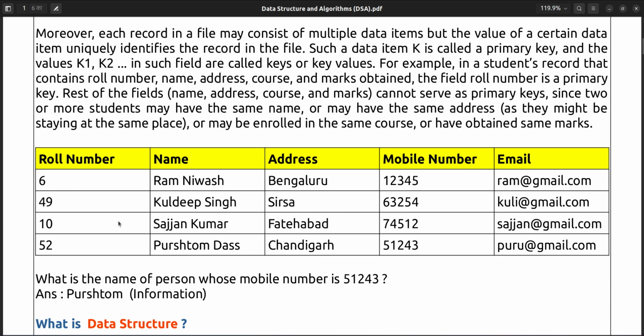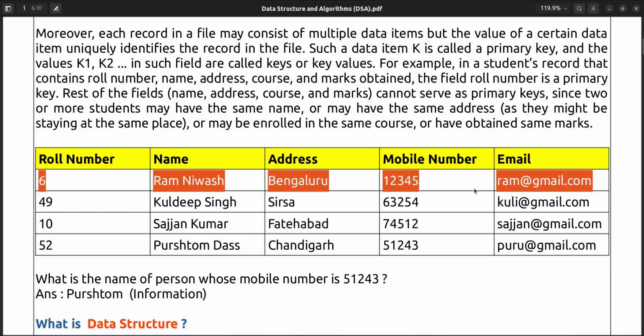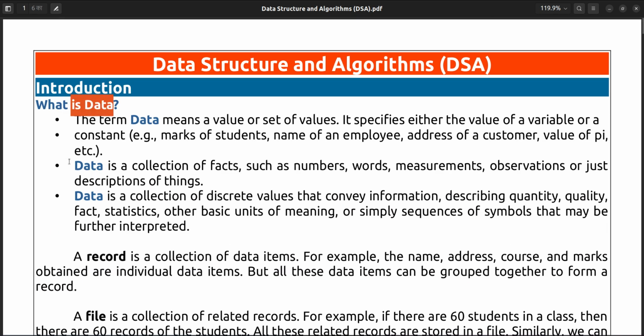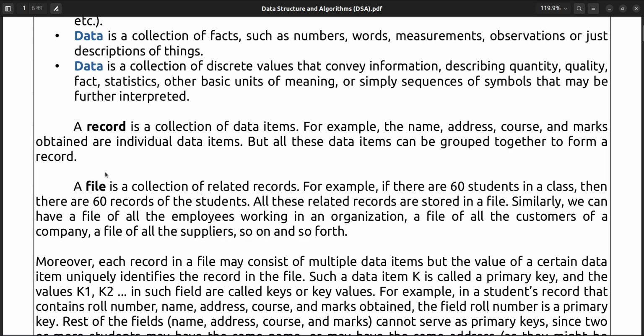Email you can take if your university gives you an email ID, because it is assigned from its server. But generally for a student, roll number will be the primary key, so that this particular record can be uniquely identified. So this is called data, record and file.